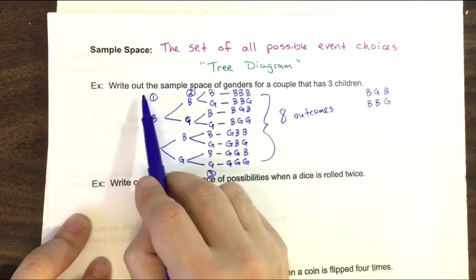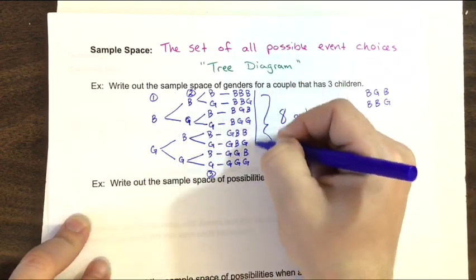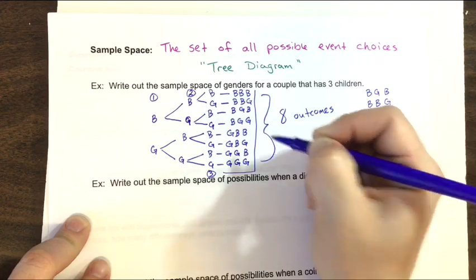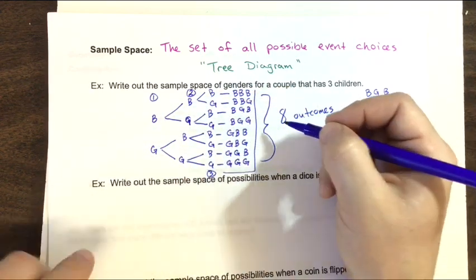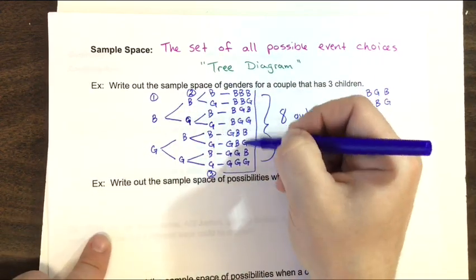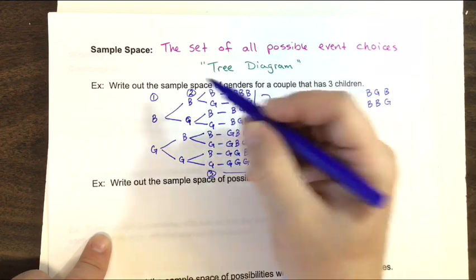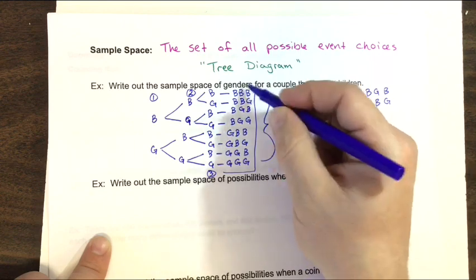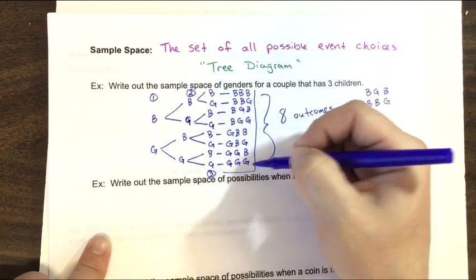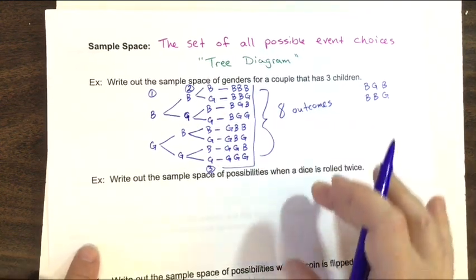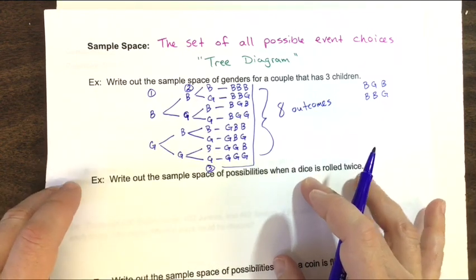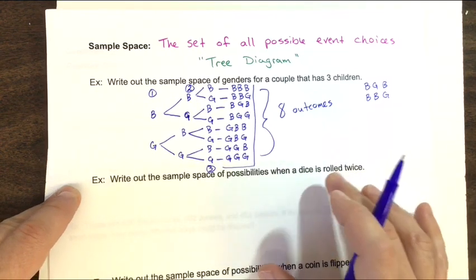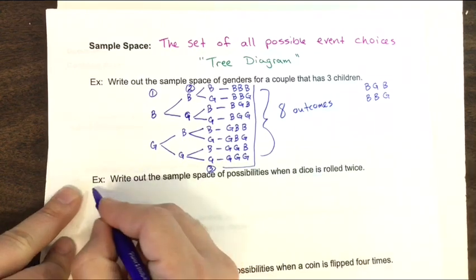When it asks you to write the sample space, though, this is your answer. Okay? And if you put the whole tree diagram, that's fine. That's really what I would like to see. But this list is the sample space. How big the sample space is would be 8. But to actually write out the sample space, I want this answer. Okay? And so we're going to skip over these. If you want to try these real quick, though, on your own, pause the video. Otherwise, I'm going to quickly show you this answer anyway.